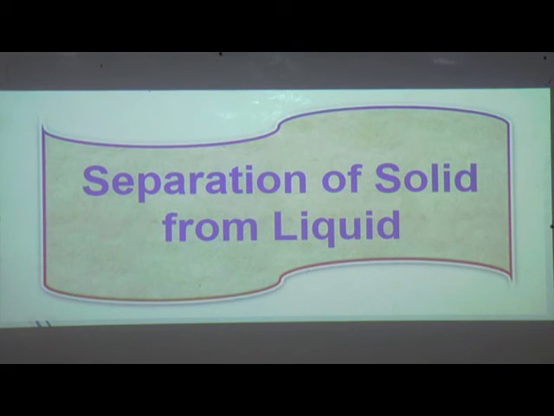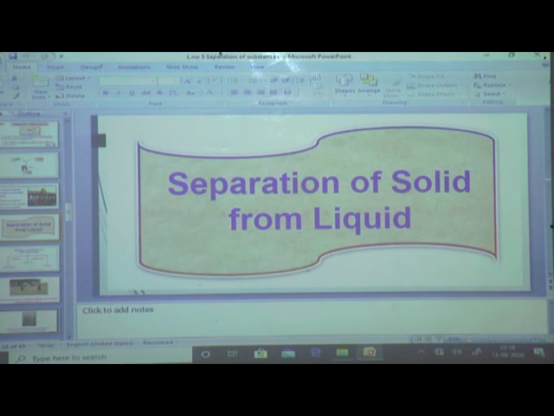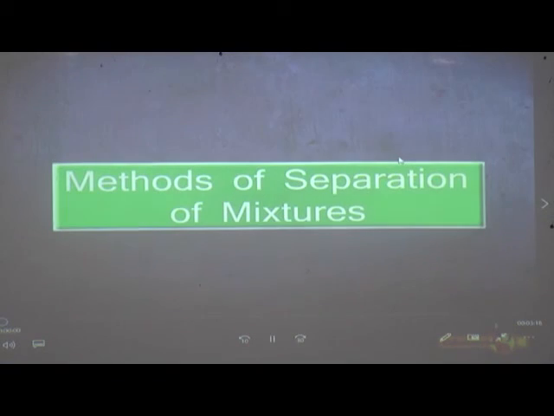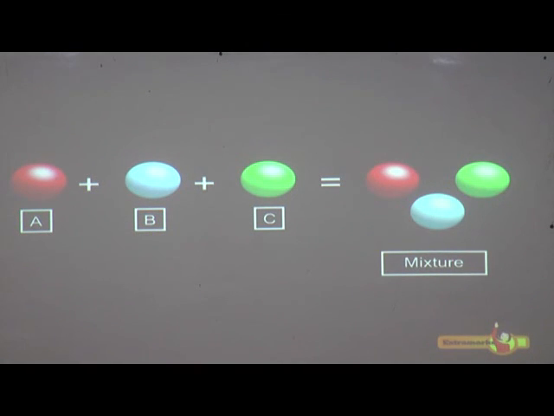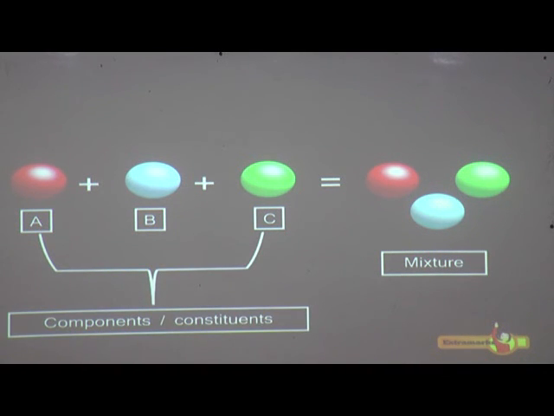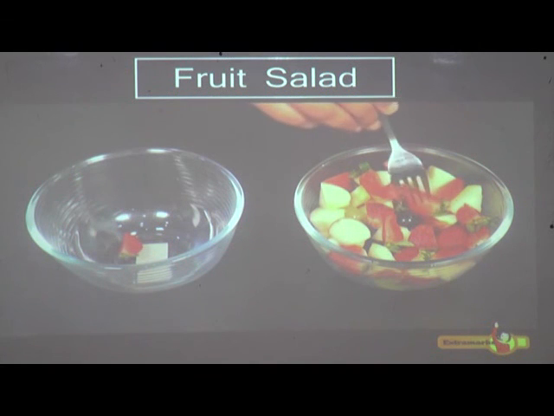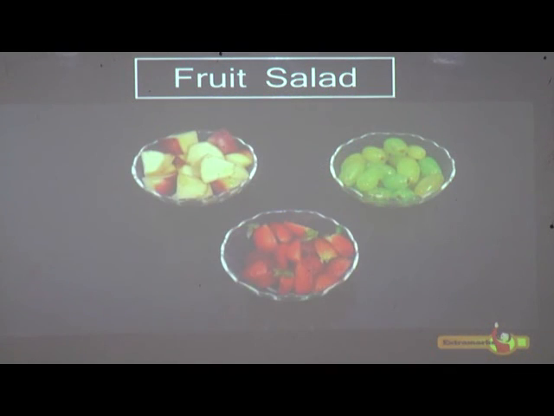So let us have a look at all the methods that we have studied about separation of mixtures. A mixture is made up of two or more substances which are mixed but not chemically united. Different substances that constitute a mixture are called constituents or components of a mixture. Fruit salad is a mixture of different fruits. You can pick the fruit of your choice very easily from the fruit salad.